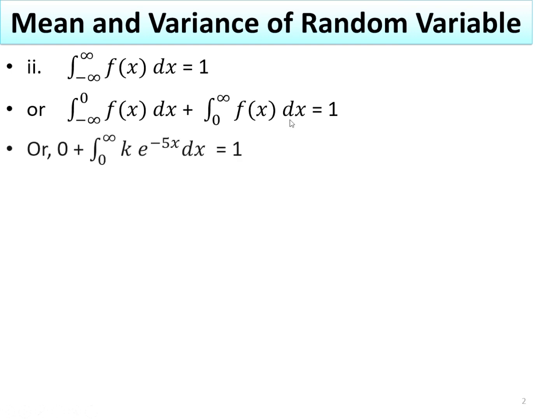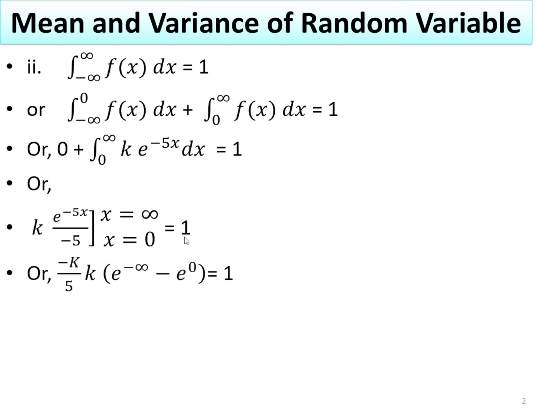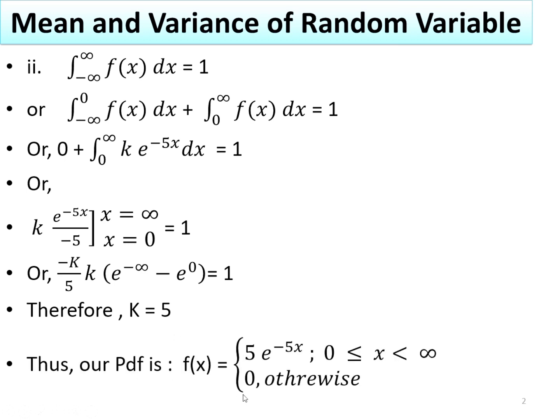So the first part is 0 and the second part is the integral from 0 to infinity of k times e to the power minus 5x dx. The integration of this exponential function is k times e to the power minus 5x divided by 5, since the integration of e to the power ax dx is e to the power ax divided by a. So it produces the value of the constant k equal to 5.